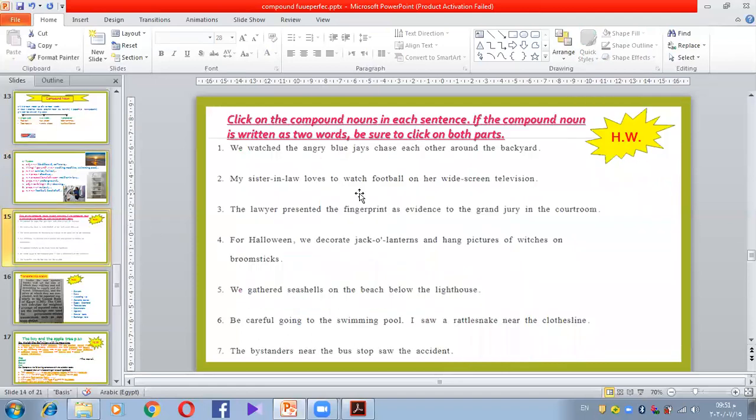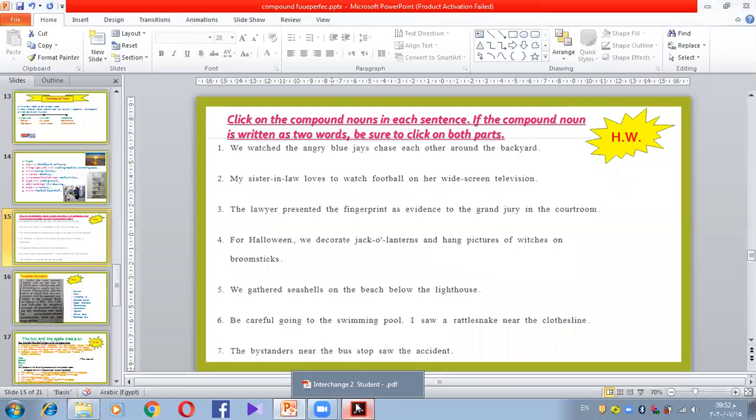So I want you to read these sentences. Click on the compound noun. You are going to choose the compound nouns in these sentences. And the compound noun could be one word, could be two words, could be more, as we said. So I want you to read the sentences and check where the compound nouns are in these sentences. This is your homework in this part.